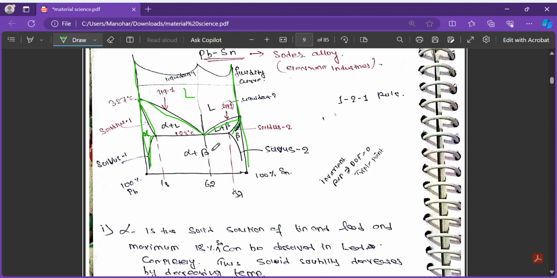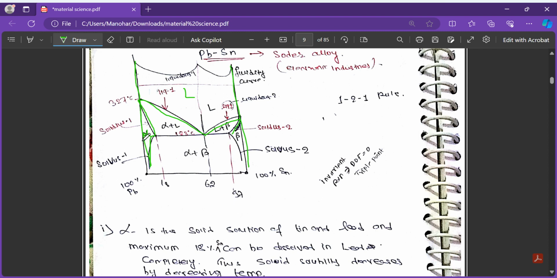So it is always 100% true that whenever there is a type 2 material, meaning partially soluble in the solid and completely soluble in the liquid, then there will always be at least one point in the phase diagram where liquid is directly converting to a mixture of two solids. It's not a simple single phase, it's a two phase kind of thing. So solid solubility we call it. Okay, so this point is known as the eutectic point.